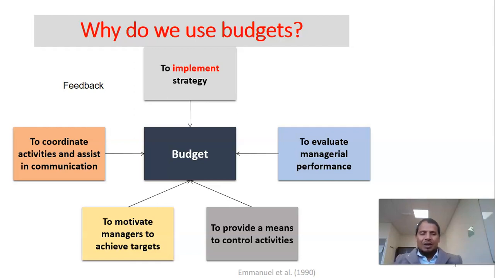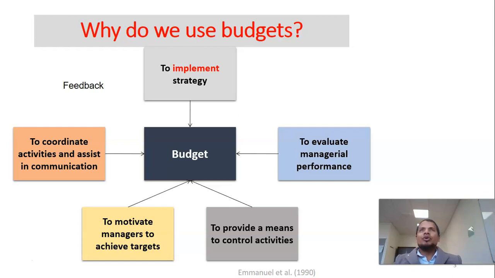So these numbers are budget, and budget helps us firstly to implement strategy. What is a strategy? Strategies are long-term plans for the organization. What is our goal for the next 25 years?